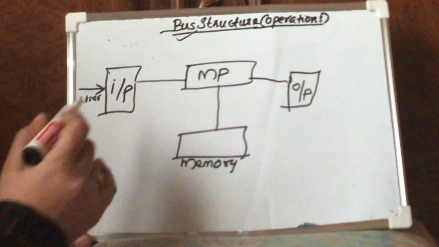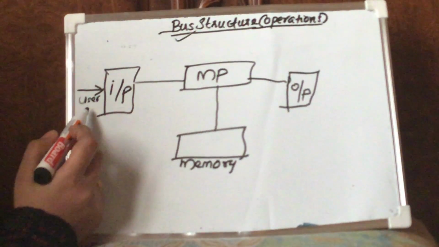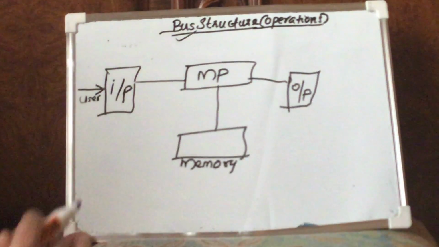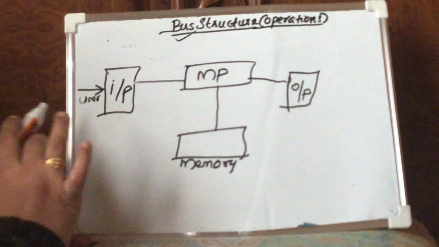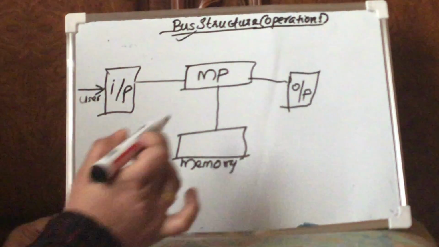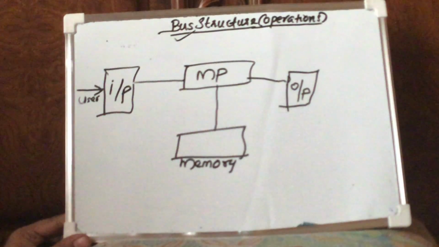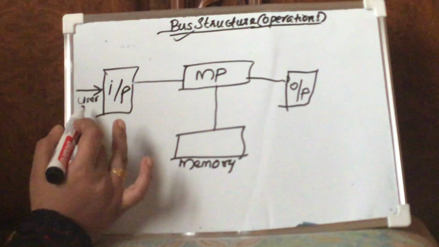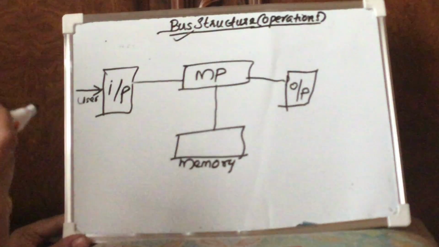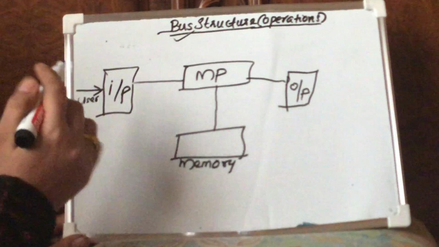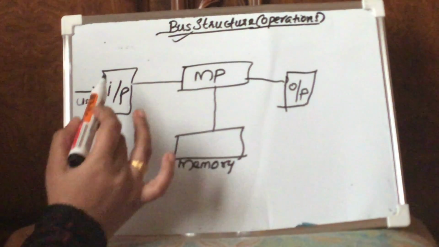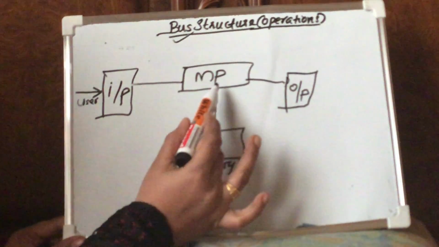If that user waiting outside wants this processor to find the factorial of a number, the user is aware that the processor doesn't have a brain or logic of its own. So the user has to provide a certain set of instructions, that is, the program, through this input unit to the microprocessor.